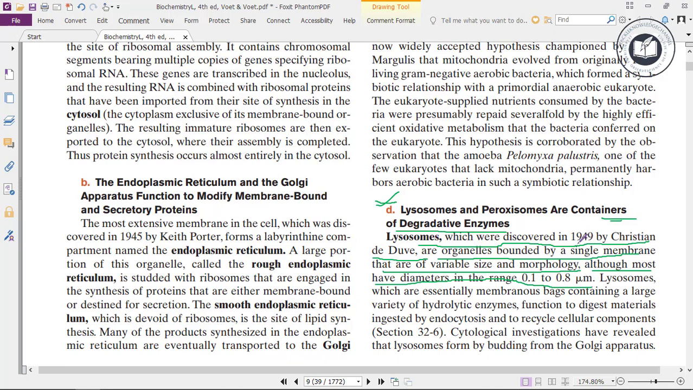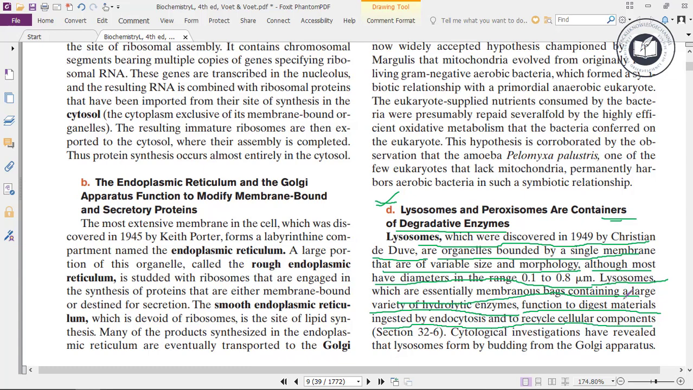So in 1949, Christian de Duve discovered lysosomes. So lysosomes are the organelles which are bounded by a single membrane that are of variable size and morphology. Most of the lysosomes have a diameter in the range 0.1 to 0.8 micrometers. Lysosomes, which are essentially membranous bags containing a large variety of hydrolytic enzymes, function to digest materials ingested by endocytosis and to recycle cellular components.